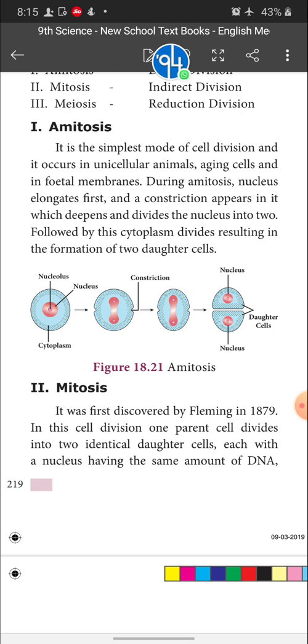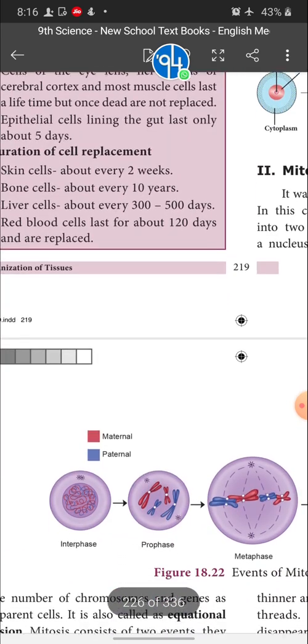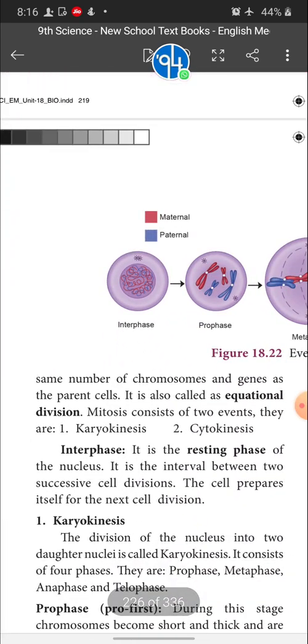Okay, so let's enter into the text, children. Mitosis was first discovered by Fleming in 1879. In this cell division, one parent cell divides into two identical daughter cells, each with a nucleus having the same amount of DNA, the same number of chromosomes and genes as the parent cell. It is also called equational division. Mitosis consists of two events: karyokinesis and cytokinesis.